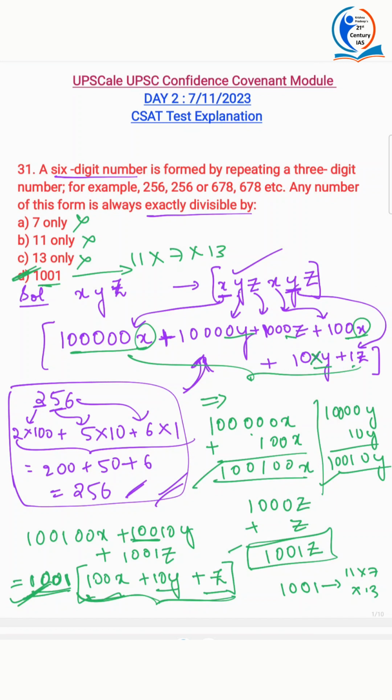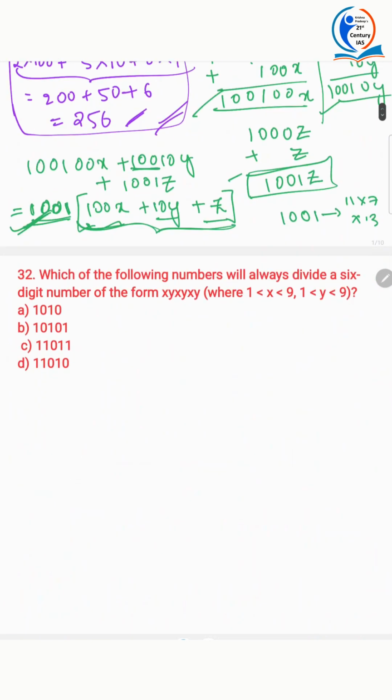This number 1001 will be divisible by all three numbers, namely 7, 11 and 13, and not by only one of these, because all three are factors of 1001. So 7 only, 11 only, 13 only is not the answer. It is 1001. Next question.